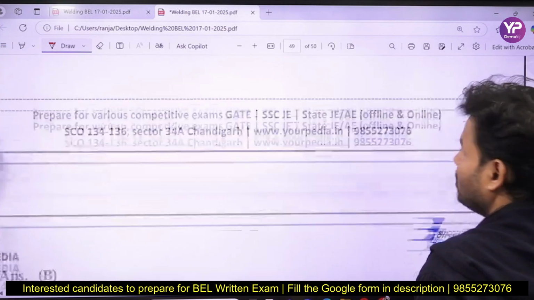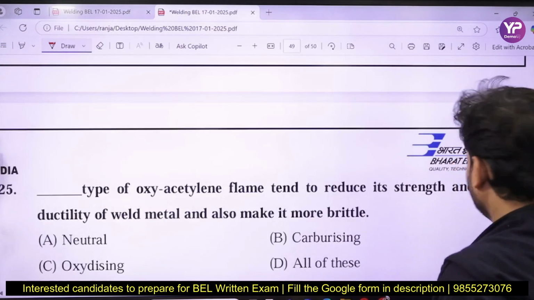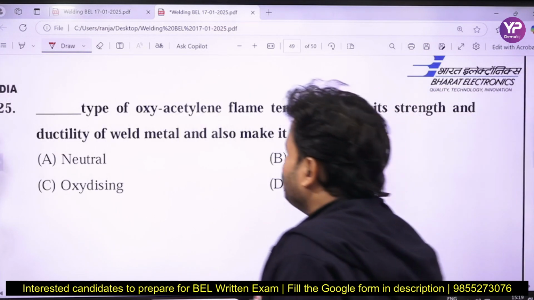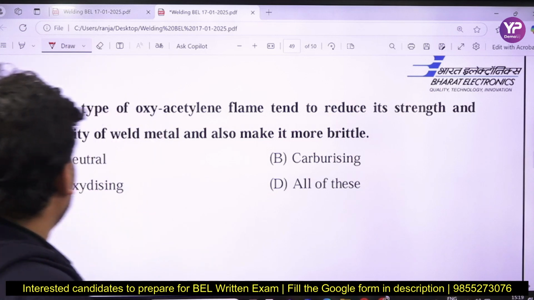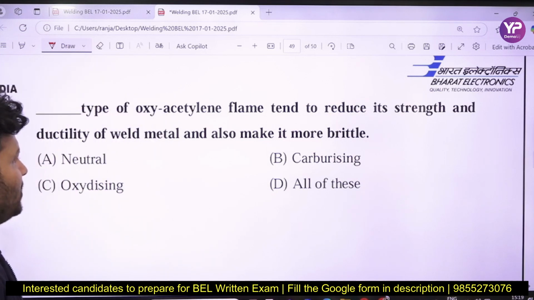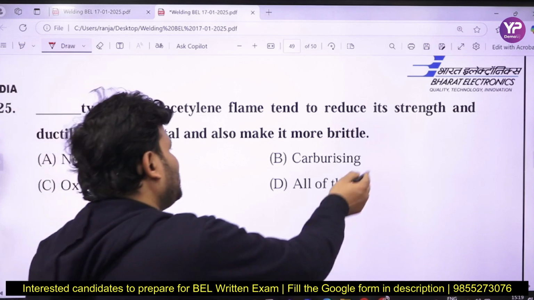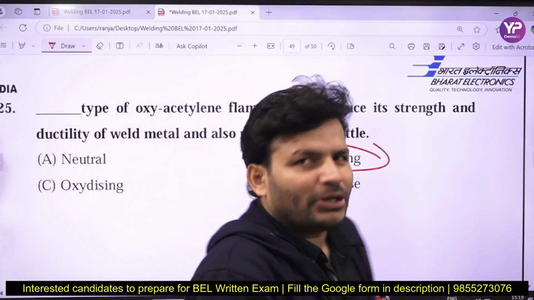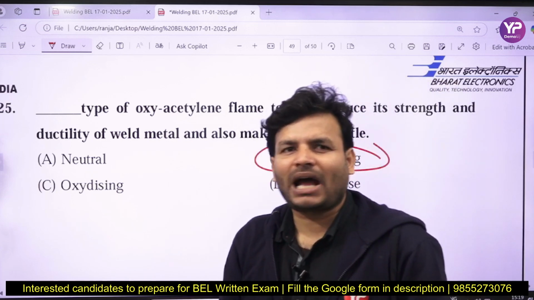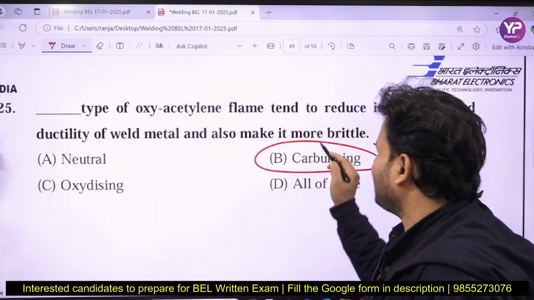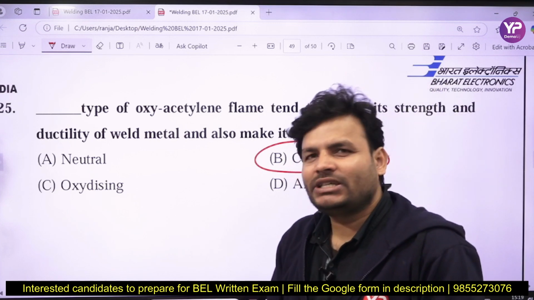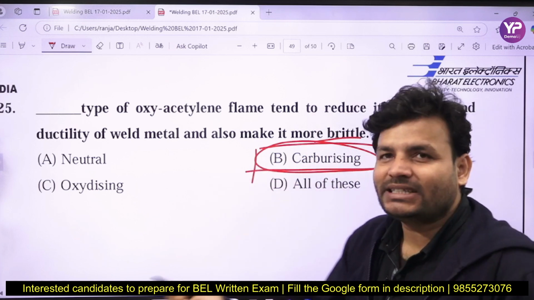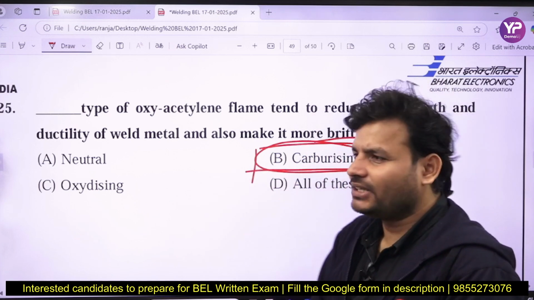Okay, that is the last question for today's discussion. Which type of oxy-acetylene flame tends to reduce the strength and ductility of weld metal and also make it more brittle? So in carburizing, what is happening, there is a huge amount of carbon, more unburnt carbon is there, so it may go to the workpiece. If it goes to the workpiece and the carbon content increases, it makes it brittle, right? In any steel, if you increase the carbon content, then it will be brittle. So the carburizing flame decreases the ductility.